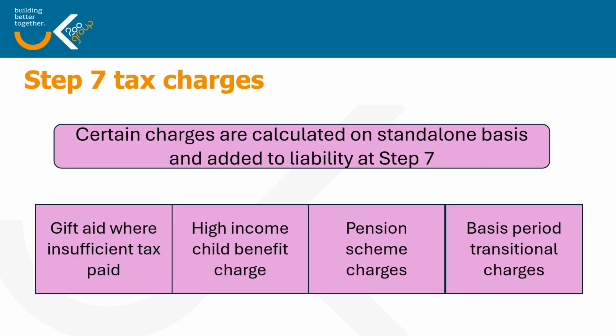And then finally, we have what might be called the Step 7 tax charges, which are charges which are calculated on a standalone basis and then added into the tax liability. Apart from the high income child benefit charge, this is not common. Gift aid if you've paid insufficient tax, pension scheme charges, and currently transitional charges for changes in basis period. We're going to talk about this later.